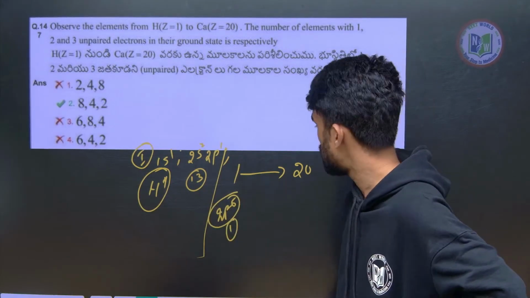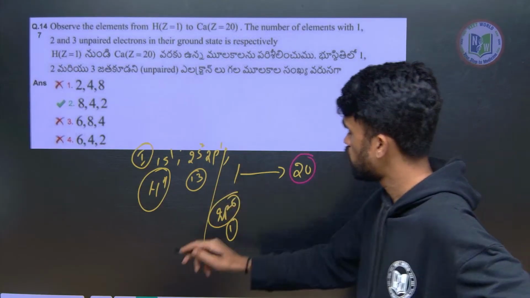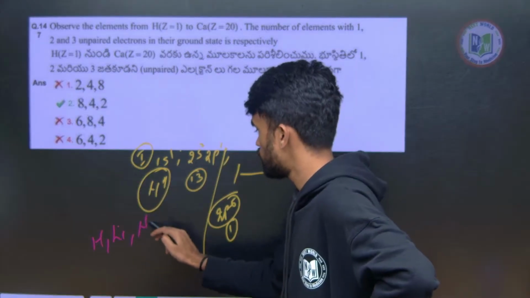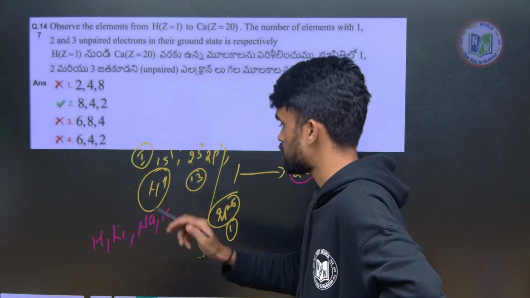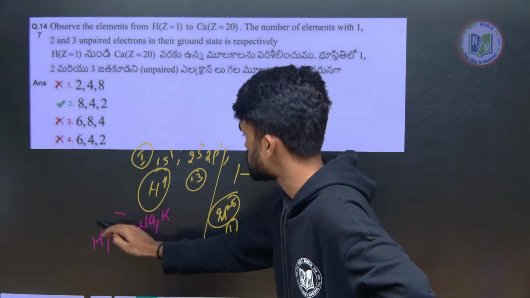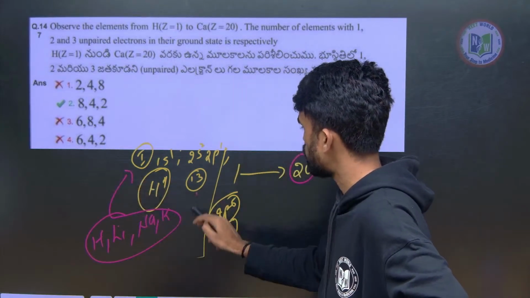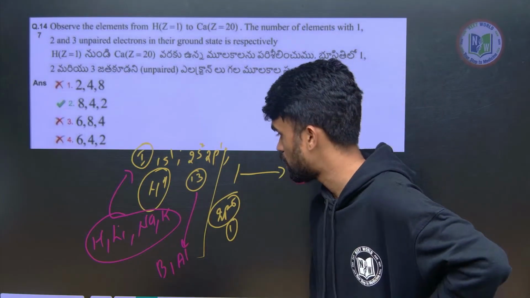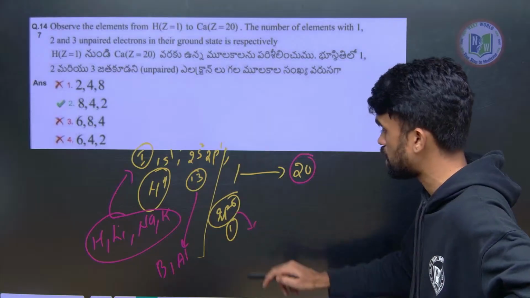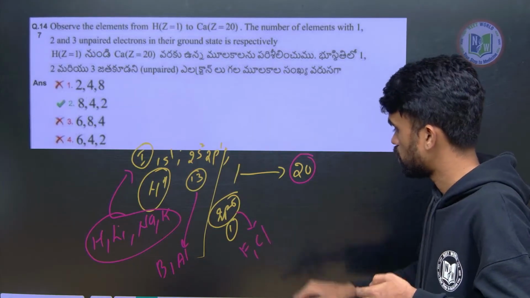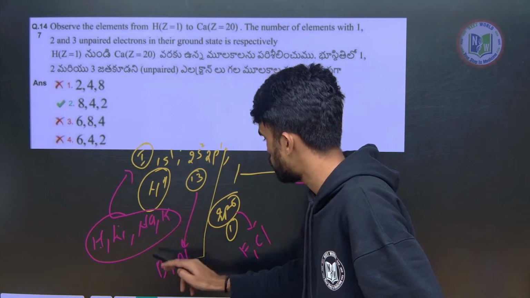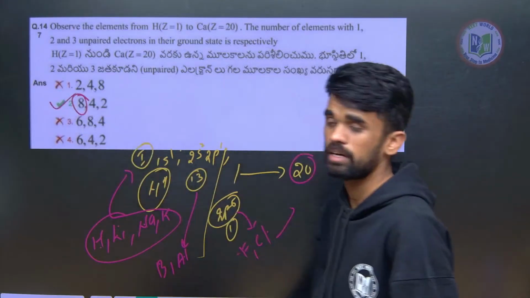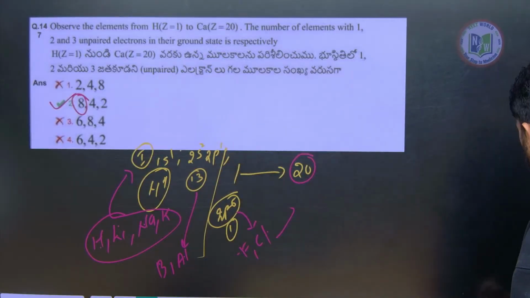How many such elements are there up to 20? We have hydrogen, lithium, sodium, and potassium from the first group elements. Next from the 13th group, boron and aluminium. These are the elements having 1 unpaired electron. From the halogen family, fluorine and chlorine. Now count: 1, 2, 3, 4, 5, 6, 7, 8. So 8 are there only in the first option, that is correct. You can cross verify the other 2 options also.